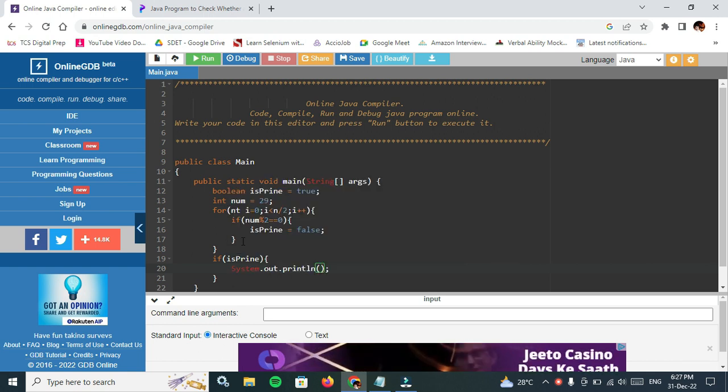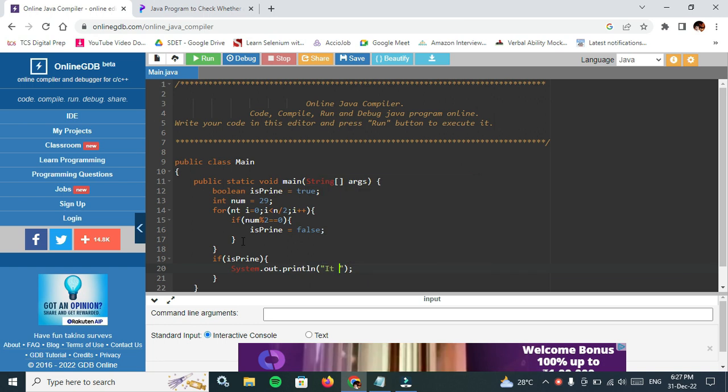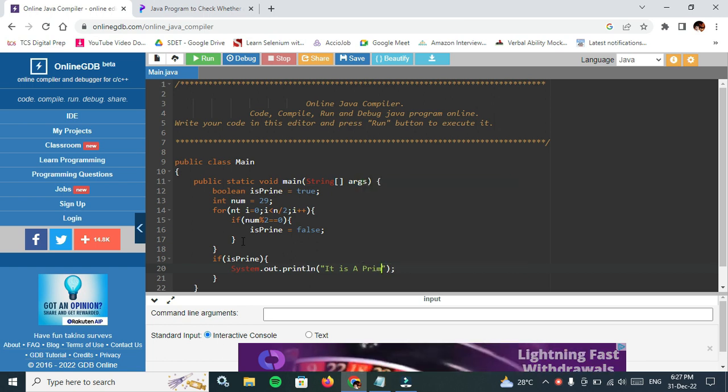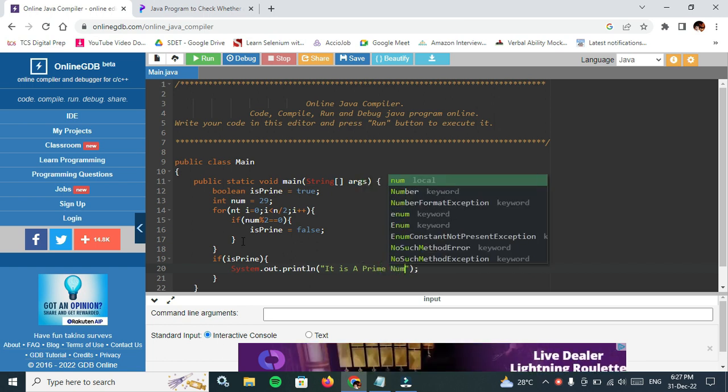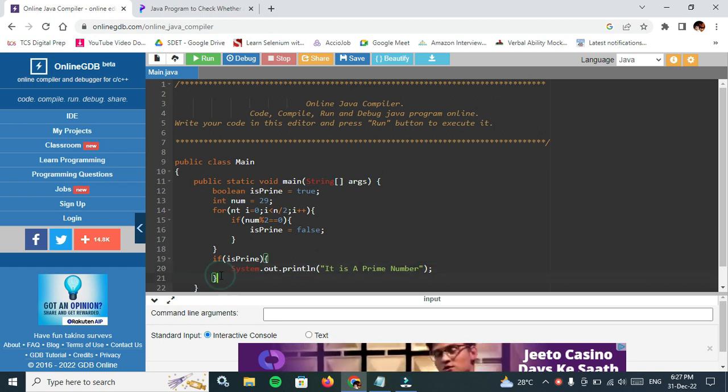Print, it is a prime number. Okay, in the else case what will happen?